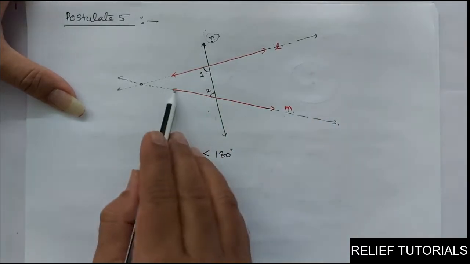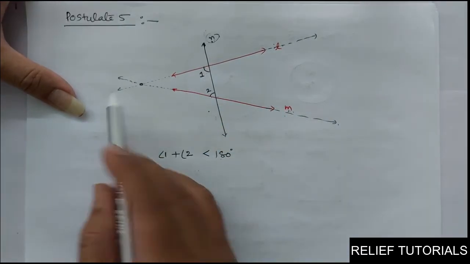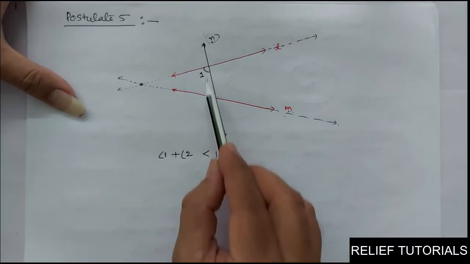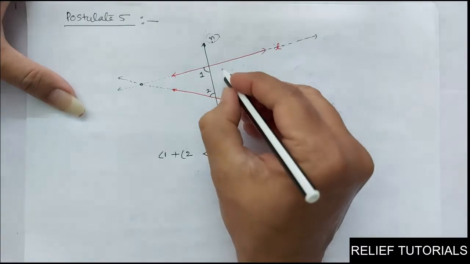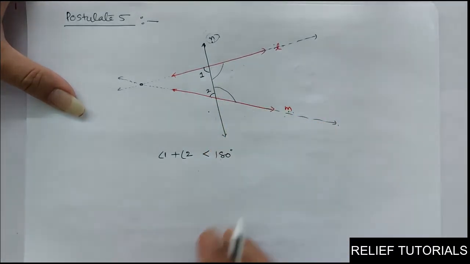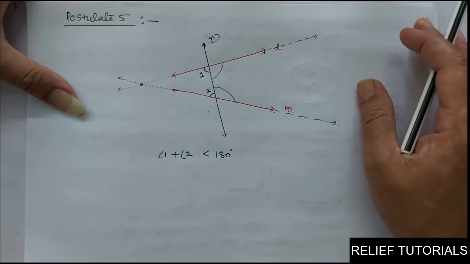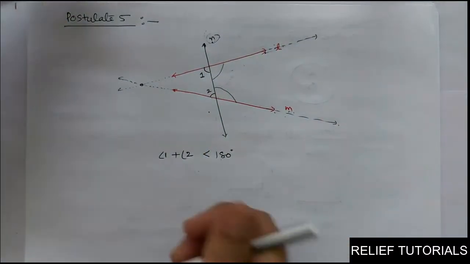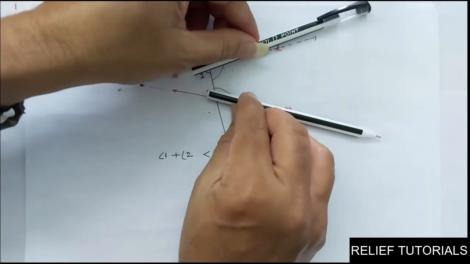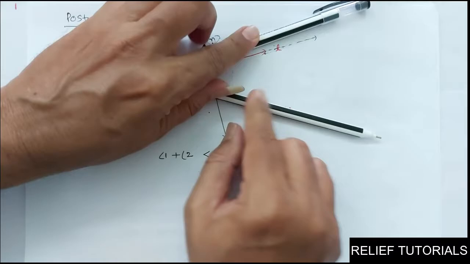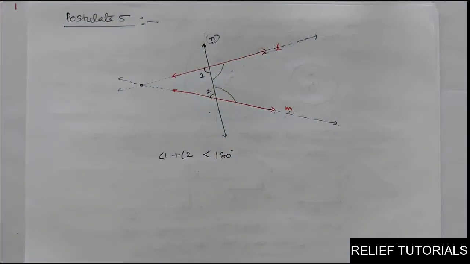So if you produce these two lines indefinitely in both directions, they will meet on the side where the sum of the angles is less than 180 degrees. On the other side, the sum of these two angles is greater than 180 degrees. Here these two lines will never meet. See, they are going in different directions. Have you got it? So this is postulate 5.